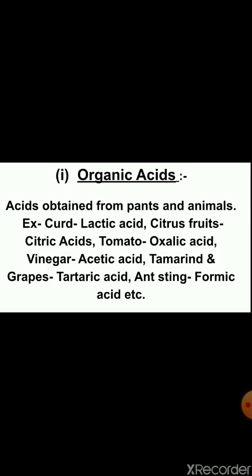Organic acids, these are natural acids. Organic acids means natural acids. These are obtained from plants and animals.